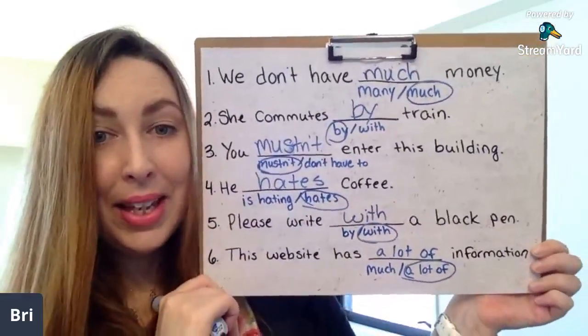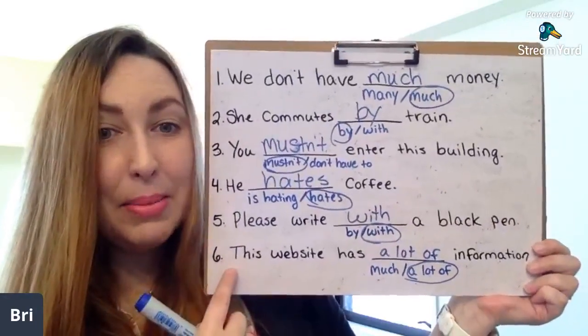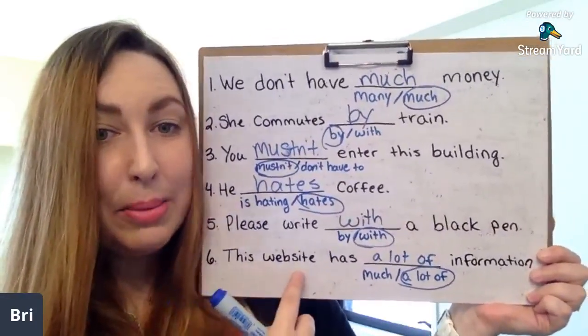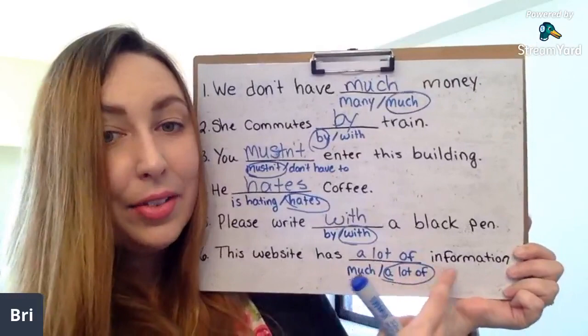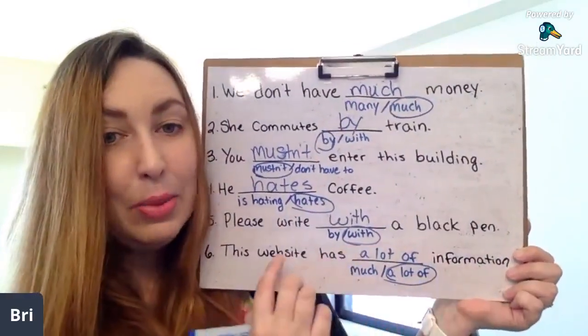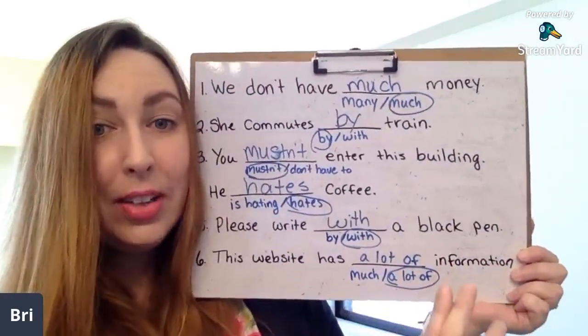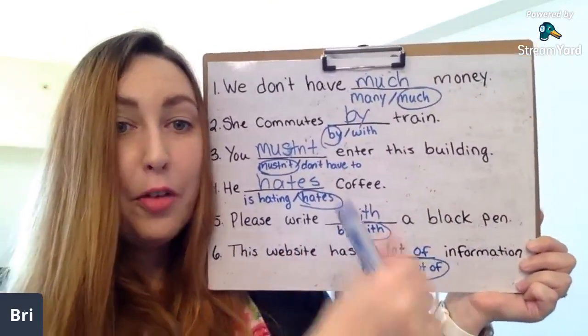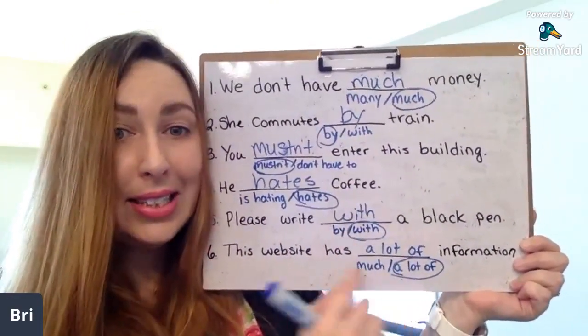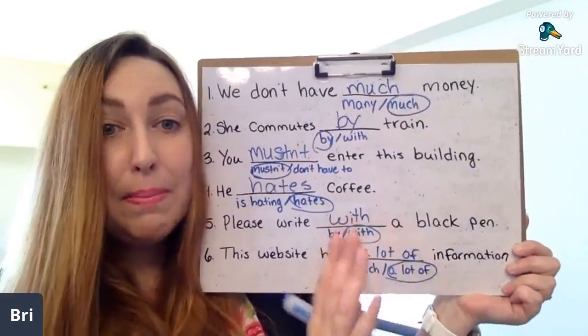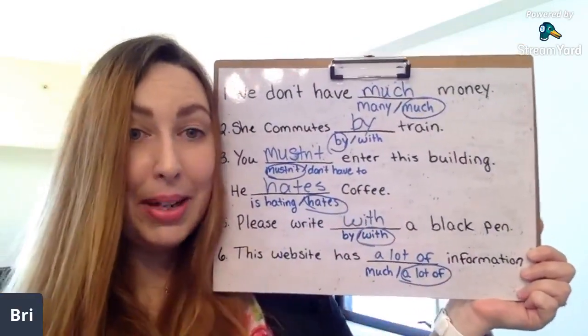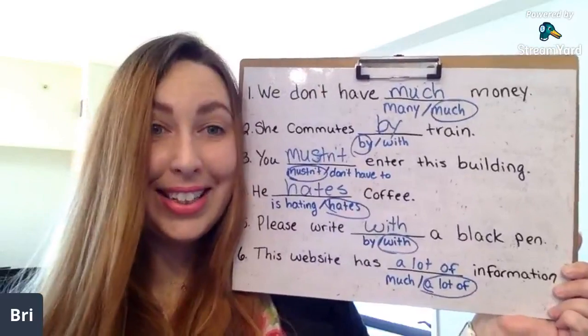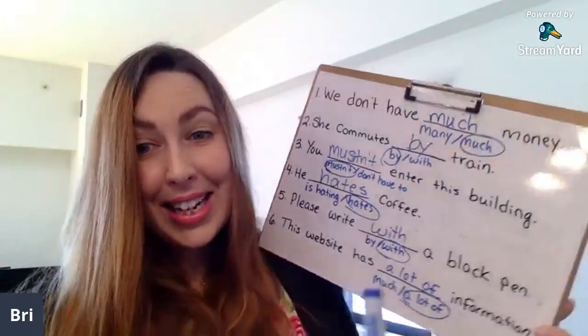Number 6, this website has a lot of information. Information is uncountable, but because we are using this in a positive sentence, a lot of is the better choice. I hope everyone understands.